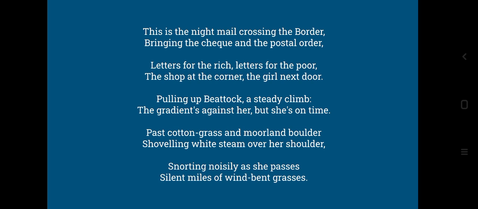So this is the night mail. Night mail is the train. I've already told you in the first part that it is night because it travels at night basically, and mail because it has all the mails. In this train no passenger is there, but only the mails. It's transferring the mails, letters, and everything from one place to another. Basically from England to Scotland, I guess.